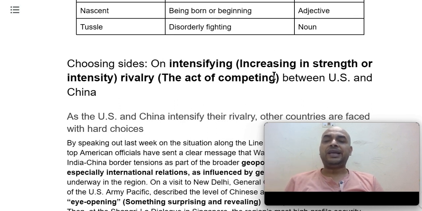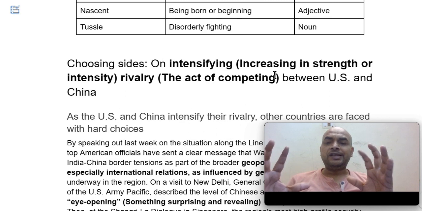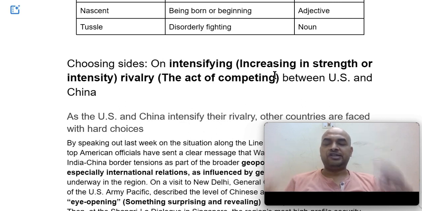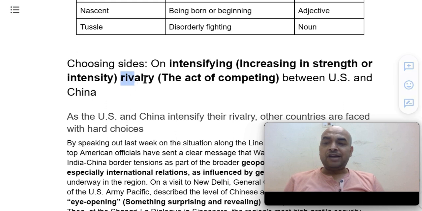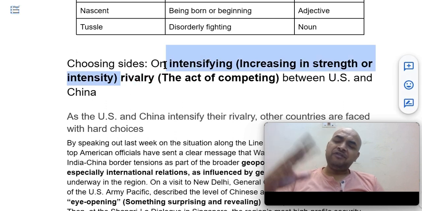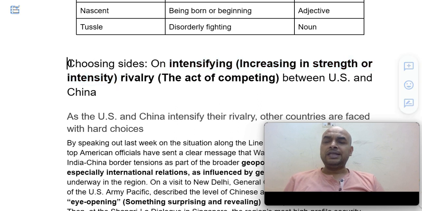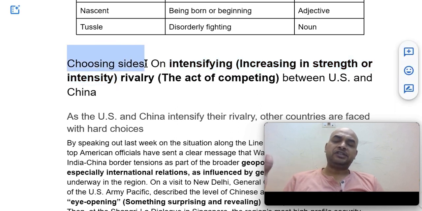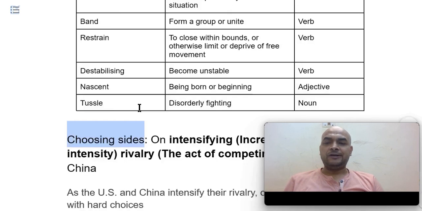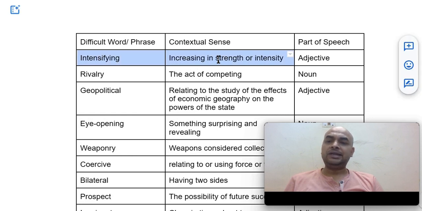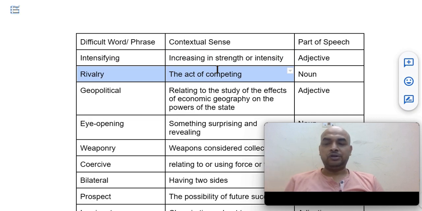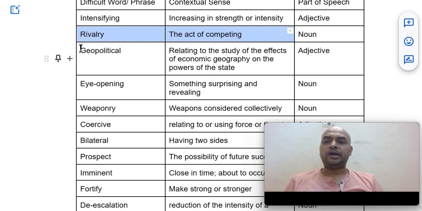Rivalry is the act of competing. When two people, two powers, two entities compete with each other, they try to get ahead of each other. Which kind of rivalry? Intensifying, that kind of rivalry which is always increasing. The competition keeps getting better. So the question is of choosing sides, which side one should go for on the intensifying rivalry between US and China. So there are two words: intensifying means increasing in strength or intensity, and rivalry means the act of competing.